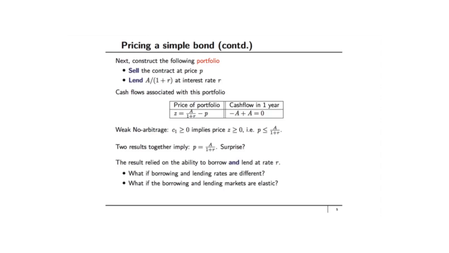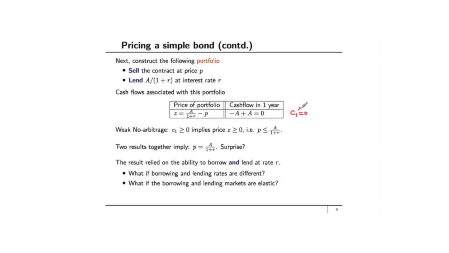So construct a portfolio: we sell the contract at price P and lend A divided by 1 plus R at the interest rate R. Now what happens? The cash flow is again 0 in the future because you've lent an amount A divided by 1 plus R at interest rate R. So in 1 year, this returns you a value A. Since you have sold the contract, you're now responsible to pay A dollars to the buyer of the contract in 1 year. These two cash flows cancel each other, and therefore C1 again is greater than or equal to 0. In fact, C1 is equal to 0, which is the same thing as greater than or equal to 0. It satisfies the condition that C1 is greater than or equal to 0.